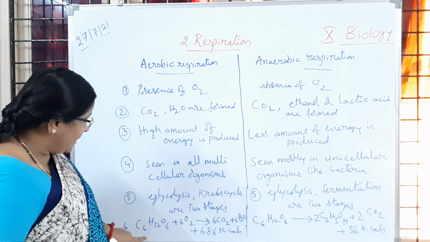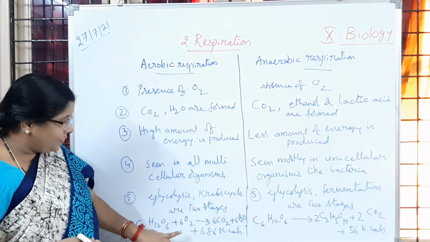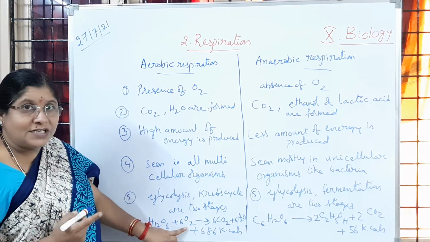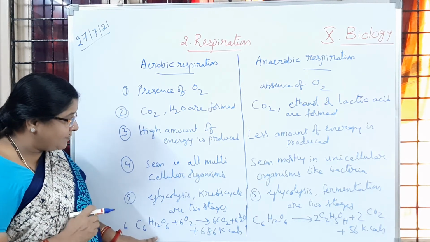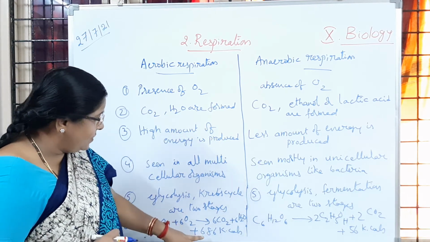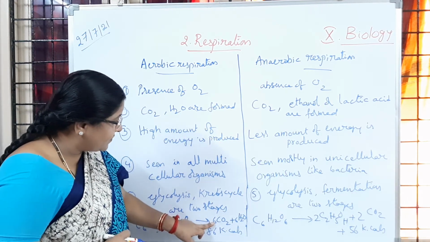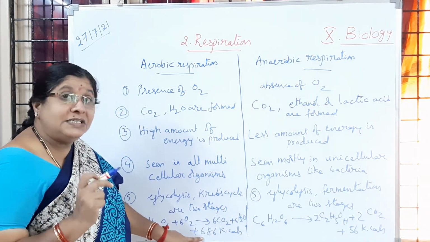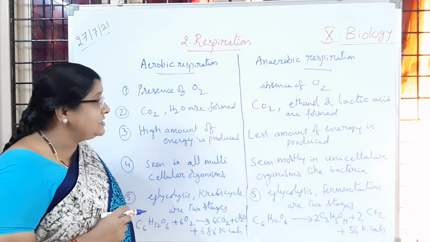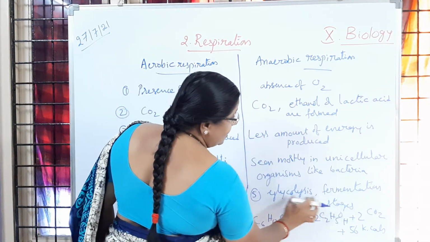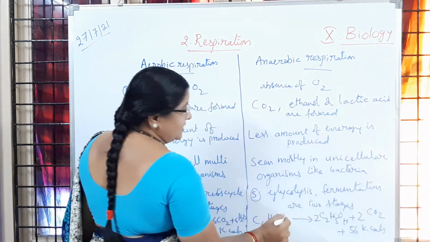When the glucose molecule is broken down with the help of oxygen, that is oxidation of glucose. Already we learned a high amount of energy is released. Here 6 molecules of carbon dioxide and 6 molecules of water along with 686 kilocalories of energy are released. In anaerobic respiration, glycolysis and fermentation are the two stages.